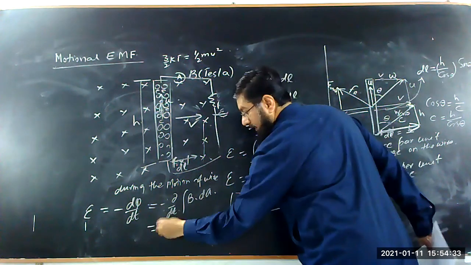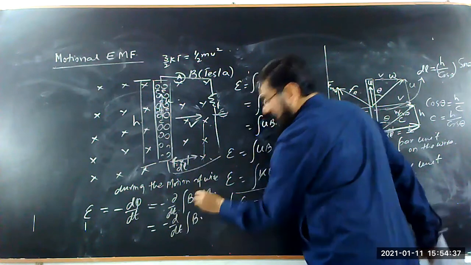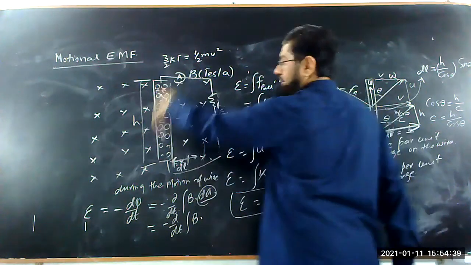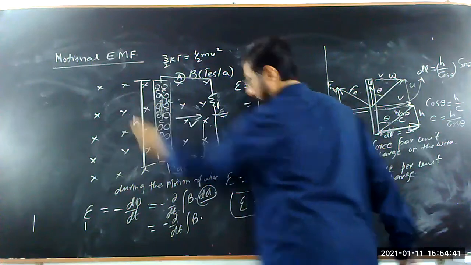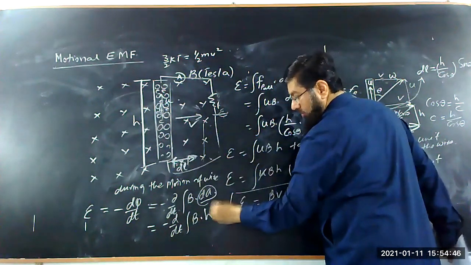So minus d over dt of B times the area, which is length into width. This is the length, which is equal to H, and this is the distance l.